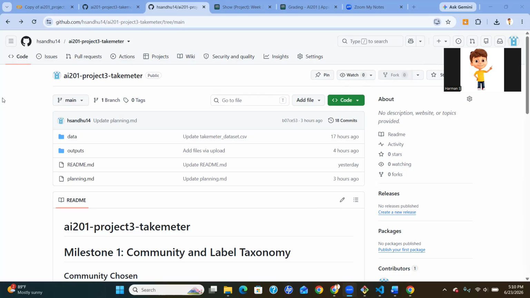And now let's begin by showing my GitHub repository. So at the bottom of the repository is my README file, and this contains my final report, evaluation, and the results, along with the confusion matrix analysis and error analysis. And I also have a planning document. This planning document was created before I started implementation and contains my label definitions, edge cases, evaluation plan, success criteria, and AI tool plan. And now I have my data set.